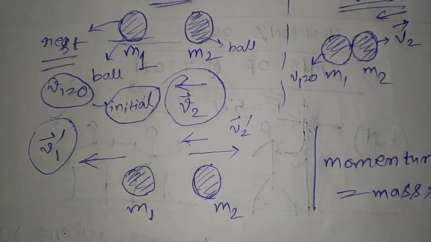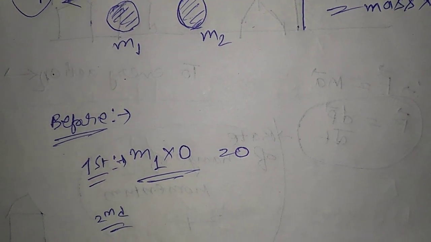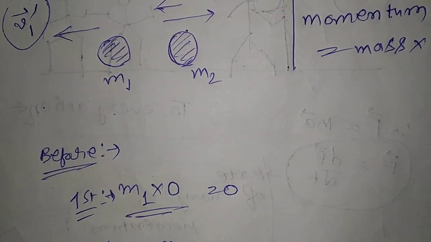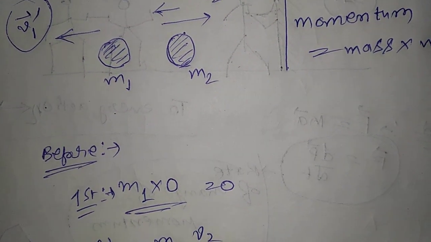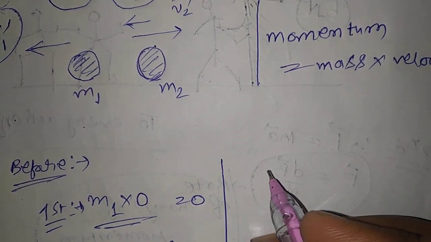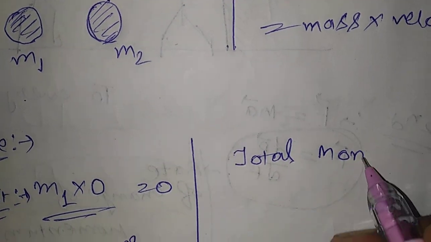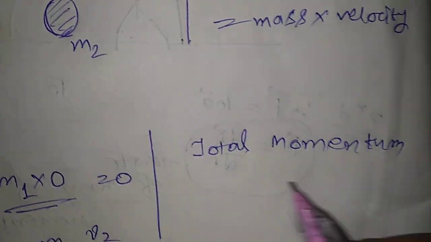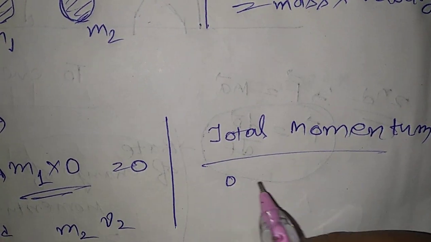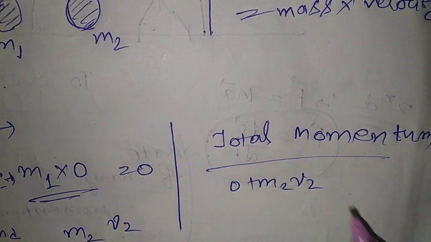And what was the second ball's momentum? m2 v2. So what is the total momentum before collision? The total momentum before collision was 0 plus m2 v2.